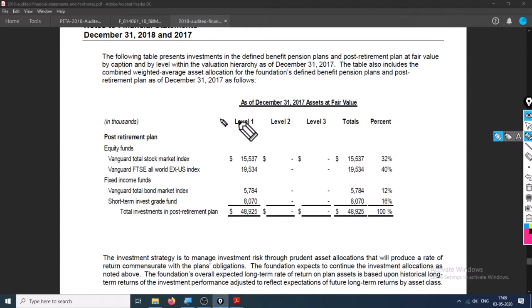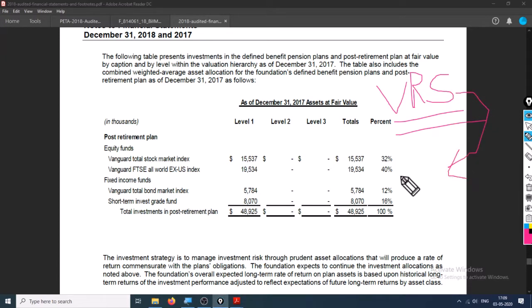By the way, do you know there's a scheme called VRS, that is, voluntary retirement scheme? In that scheme, if an employee agrees to retire voluntarily, the company has to pay compensation for the early retirement.